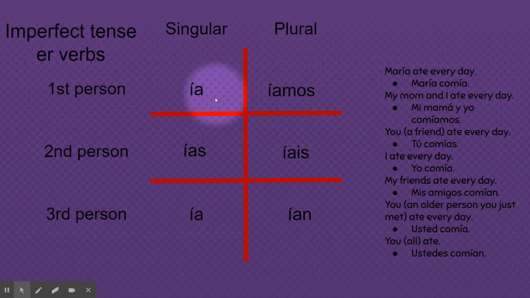So you use the chart in the future, the conditional, the present, the imperfect, the preterite. The chart is used the same way. You just have different endings for whichever tense you're using.